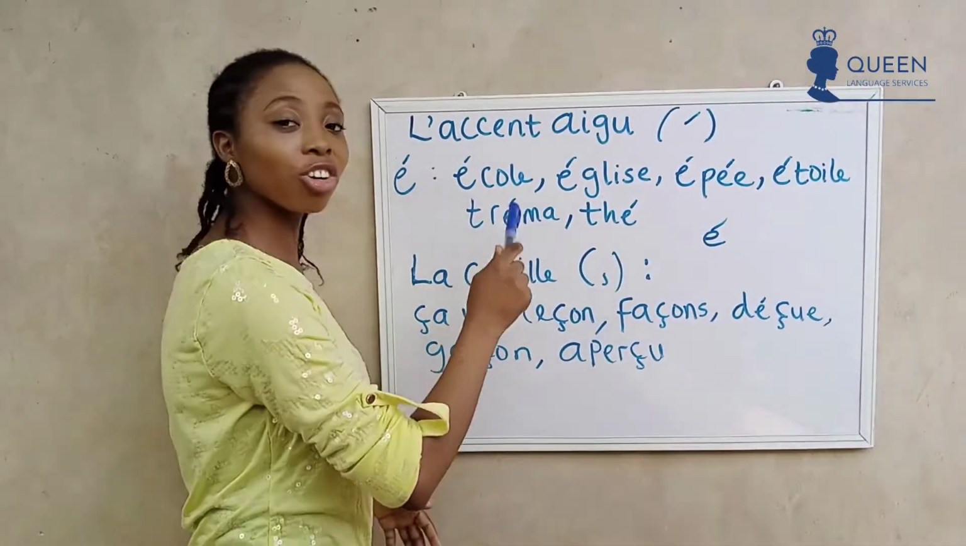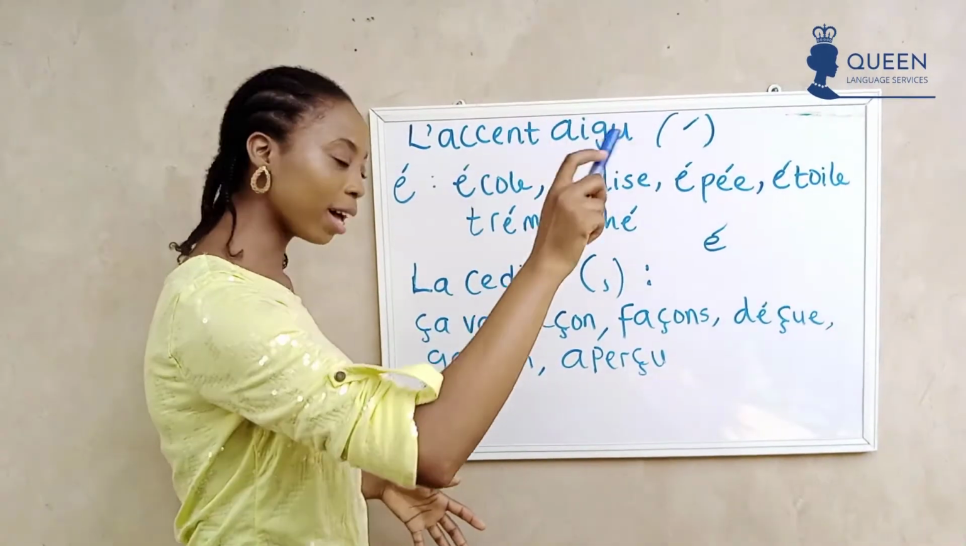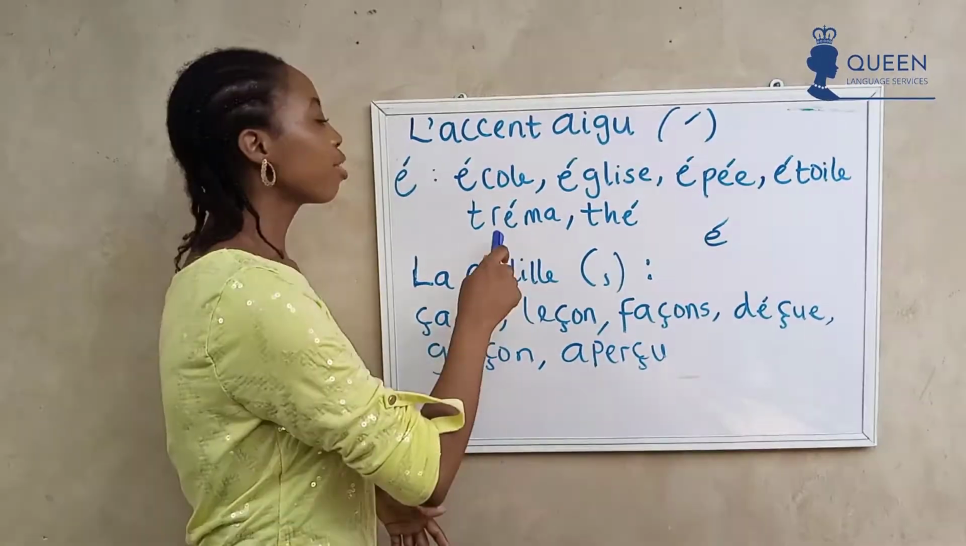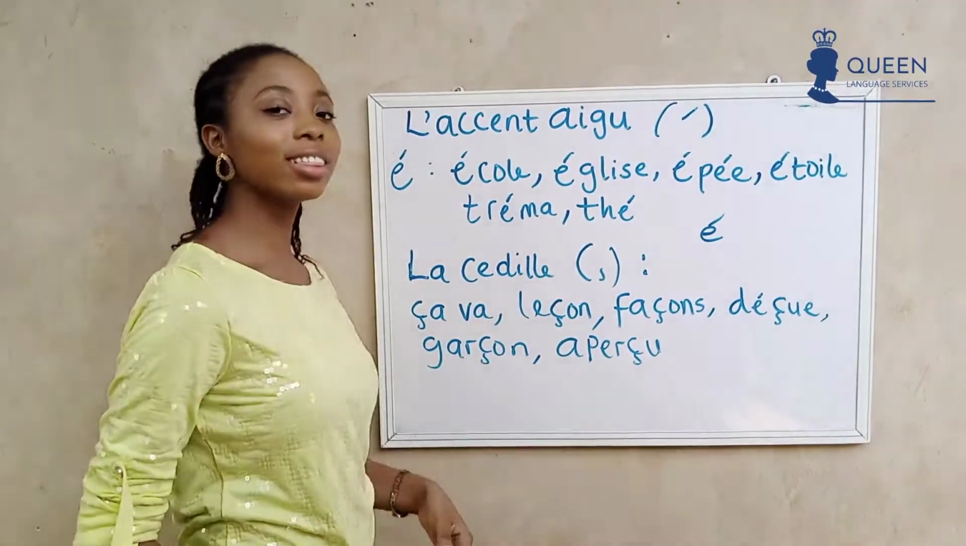In words like thé, can we hear the A sound? Thé, which means tea, the tea we drink. And in words like tréma, which is an accent in French.